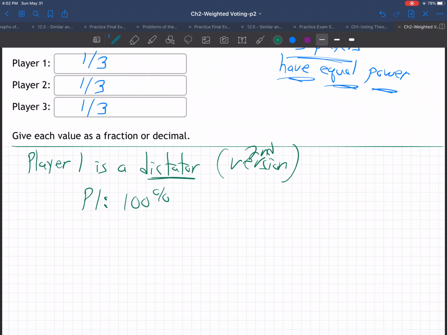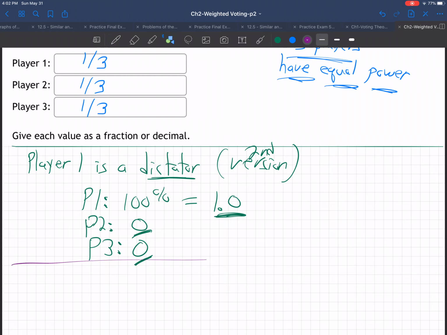Or we should change it to 1.0 decimal. And player 2 and player 3 will both have 0. No power at all. Because if player 1's a dictator, then he has 1.0 decimal, or 100% of the power, and the other two have none if player 1's a dictator. Now there's one other version. There's a third version of the question.